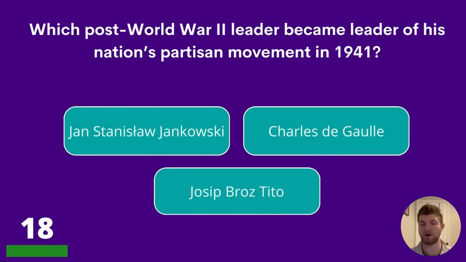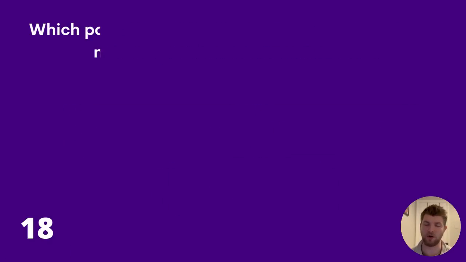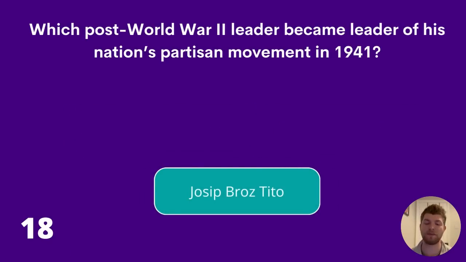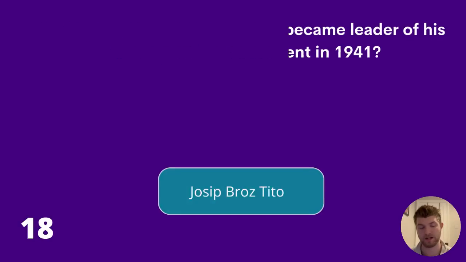Question 18. Which post-World War II leader became leader of his nation's partisan movement in 1941? Jan Stanisław Jankowski, Charles de Gaulle, or Josip Broz Tito? Apologies if I have mispronounced any of the names that are your options there, but the correct answer is Josip Broz Tito. Well done if you got that one.